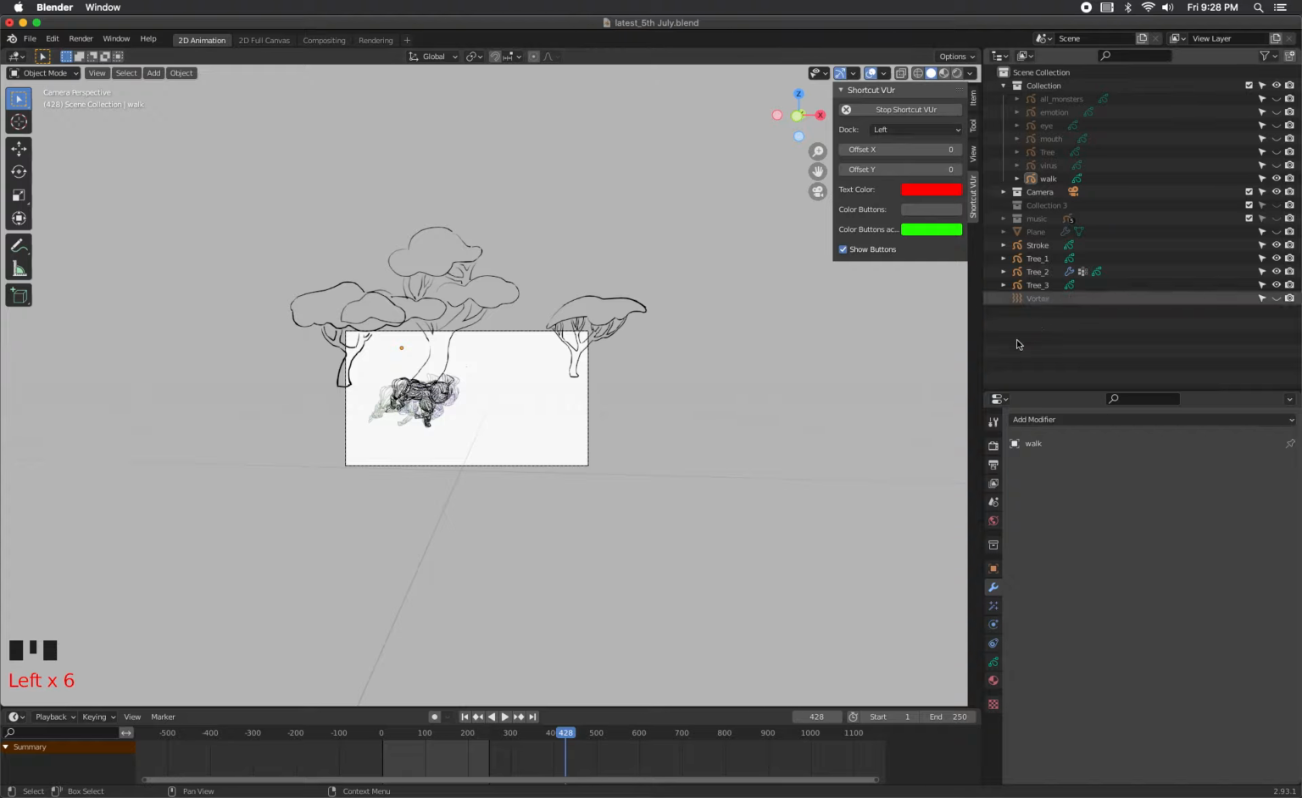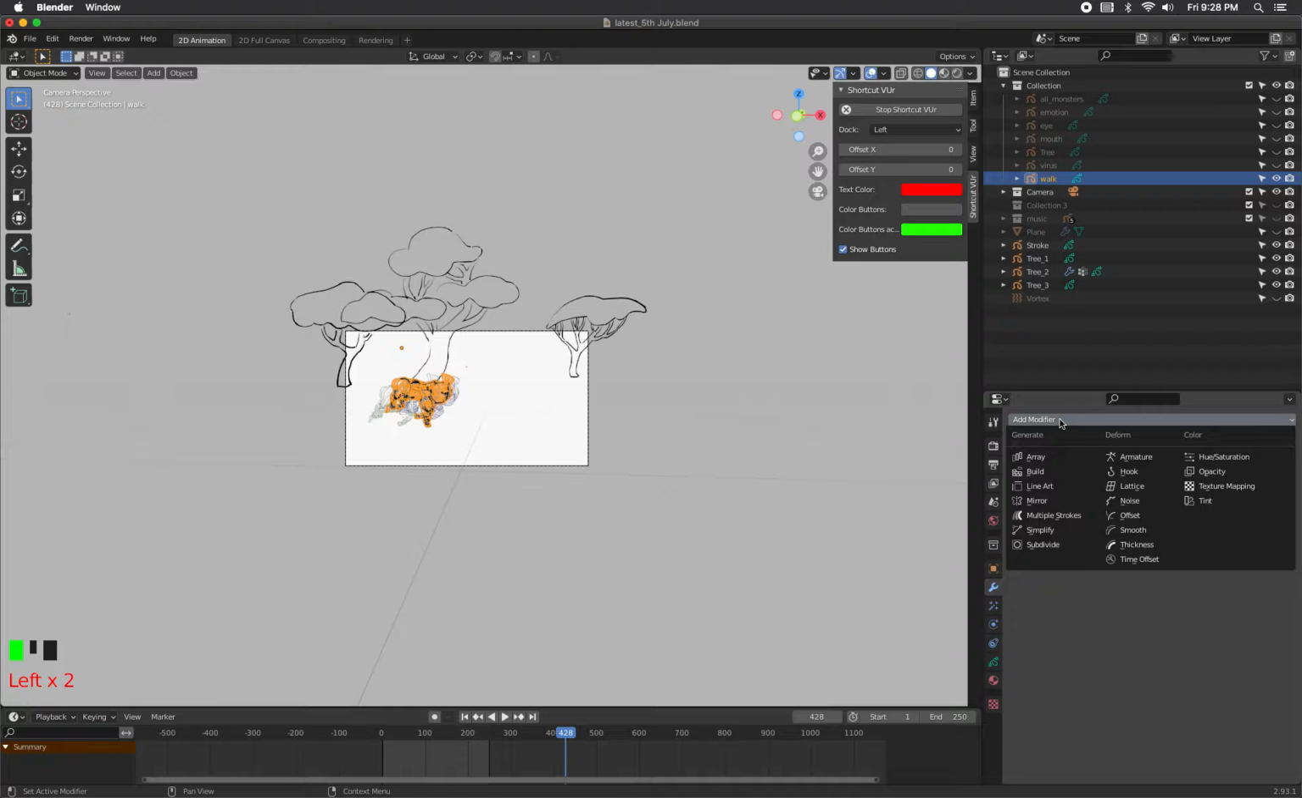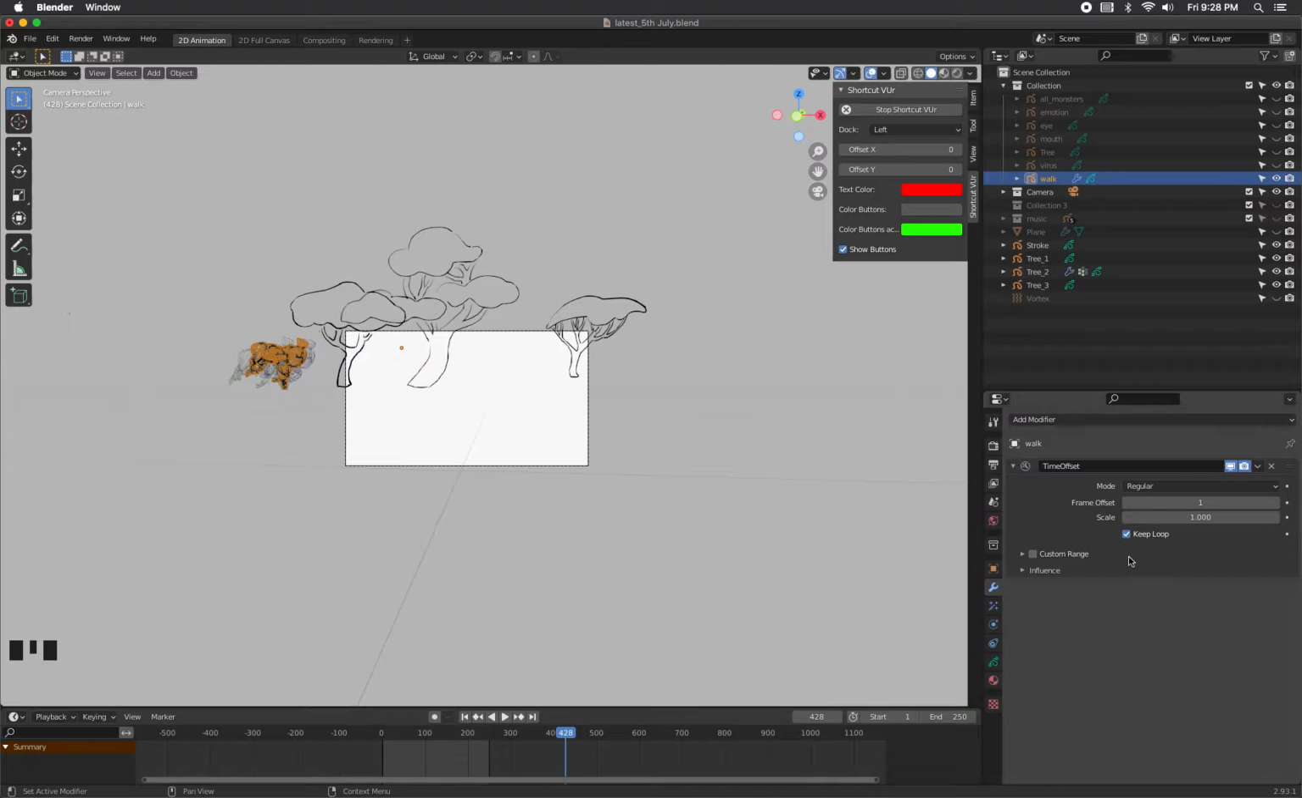And then to the walk monster, I add a time offset modifier. This is the modifier that makes the looping possible. And I specify a custom range of the frames that we identified to be the walking range. So it's 401 and 459. Now let's play that back.